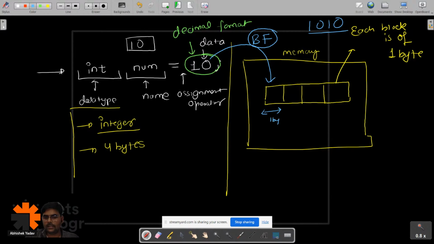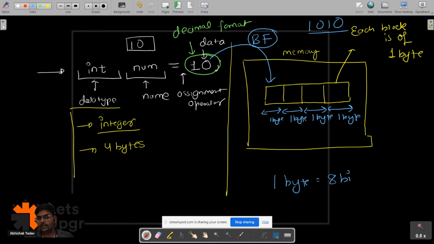1 byte. And 1 byte, right, everyone? And yesterday we saw that 1 byte is equal to 8 bits. 1 byte is equal to 8 bits. So we have a 4 byte memory block. Each block is of 1 byte, and this 1 byte is equal to 8 bits, right?